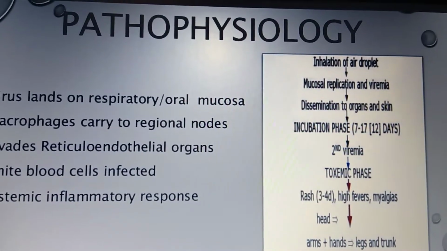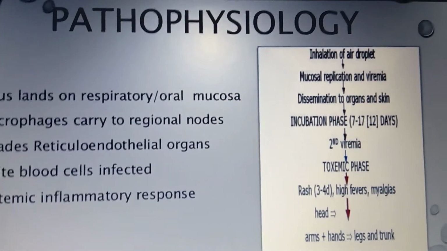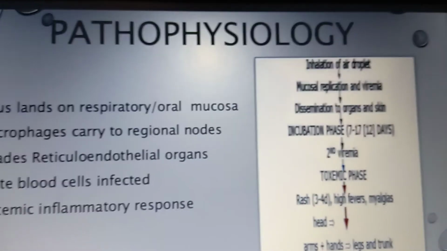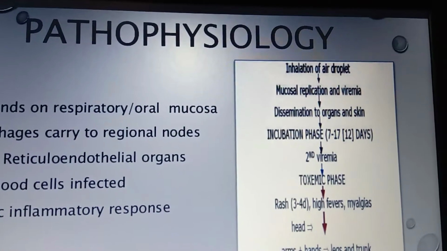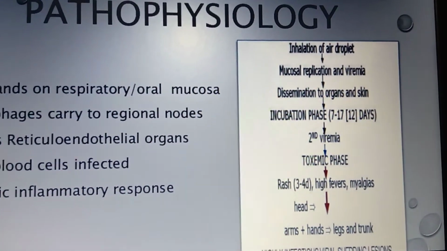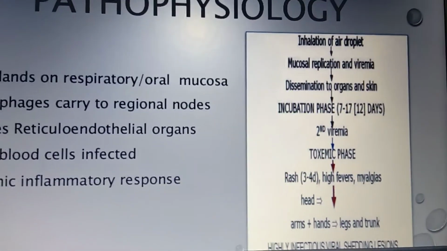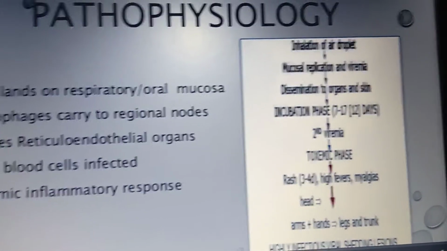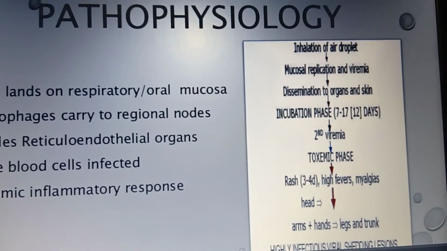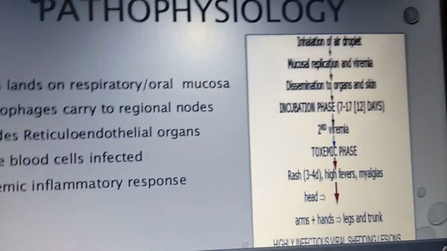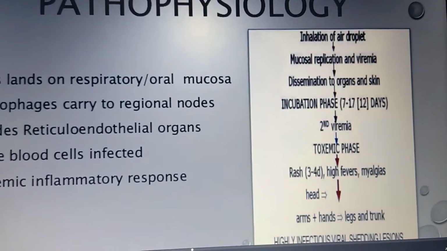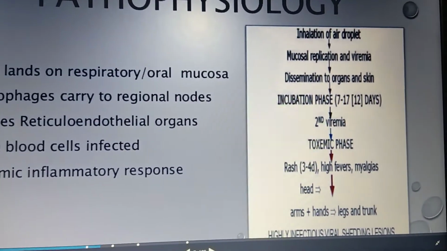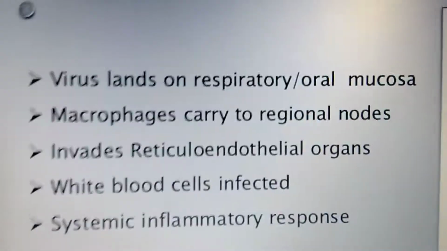And the second viremia is the toxemic phase. The symptoms show as rashes, high fever, and myalgia, weakness, and headache. For example, on the arms, head, legs, and everything, lesions form over the whole body, and red spot-like lesions occur. Okay, so understand, that is the process.